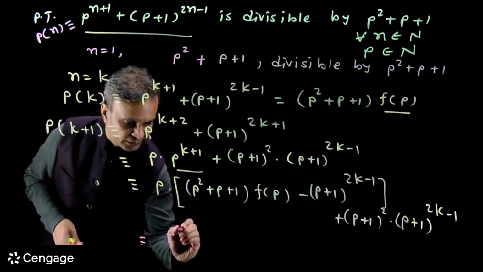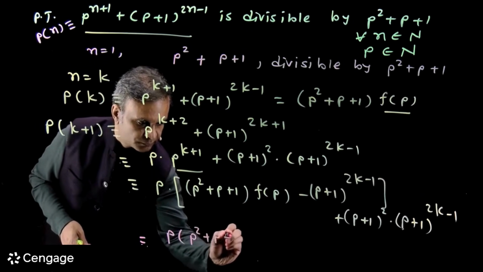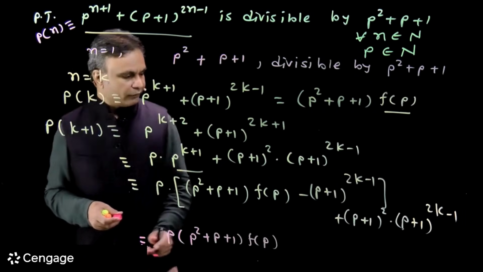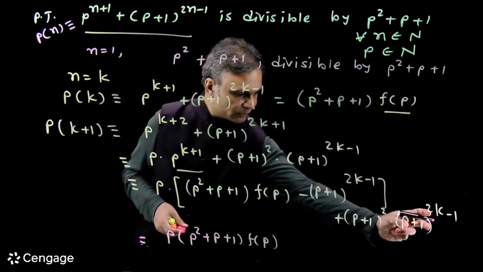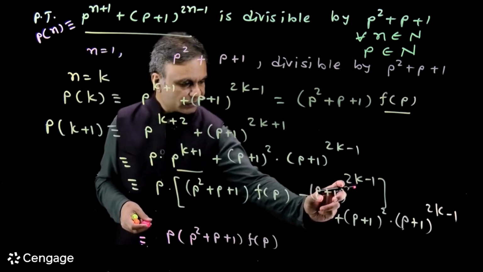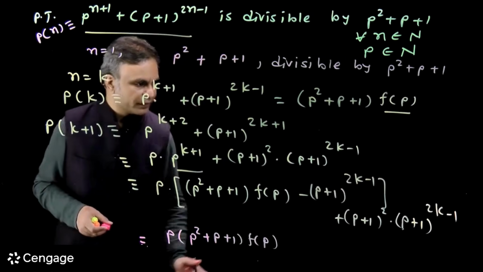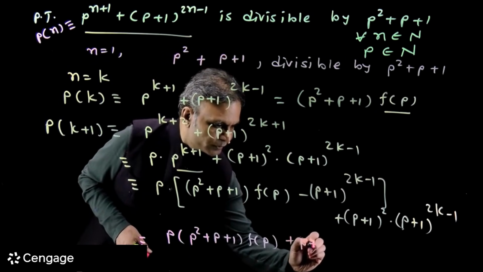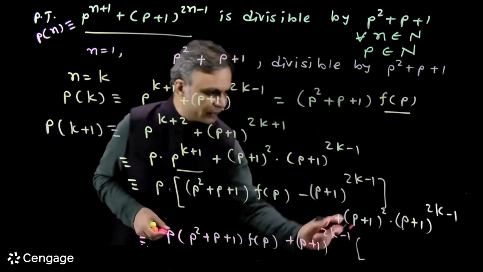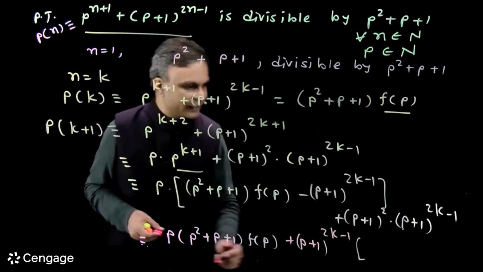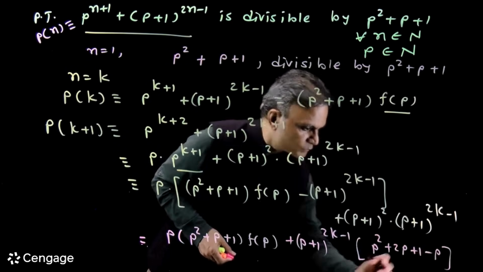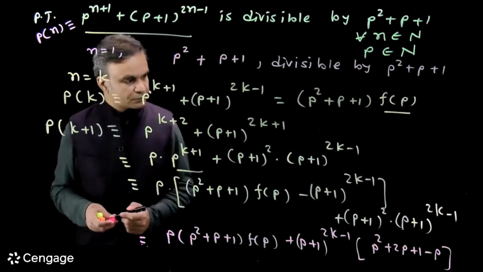We have p multiplied by (p² + p + 1) multiplied by f(p). Here we have (p+1)² multiplied by (p+1)^(2k-1), and here we have minus p multiplied by (p+1)^(2k-1). So we have (p+1)^(2k-1) common. Inside the bracket we have (p+1)² minus p, so we have p² + 2p + 1 minus p. This expression is p² + p + 1.